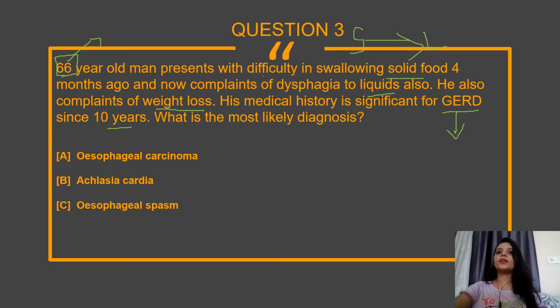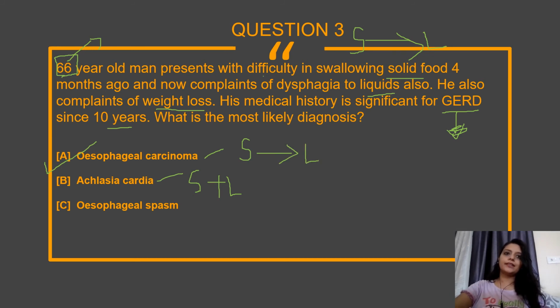Whenever you see a case like this, an old man that complains of dysphagia to solids followed by liquids, this pattern is important, associated with weight loss. Always they will be giving you some risk factors. So here the answer is esophageal carcinoma. The major difference between achalasia and esophageal carcinoma is that in achalasia there is solid plus liquid dysphagia, but in carcinoma it will be solids initially and later on problems with liquid food.